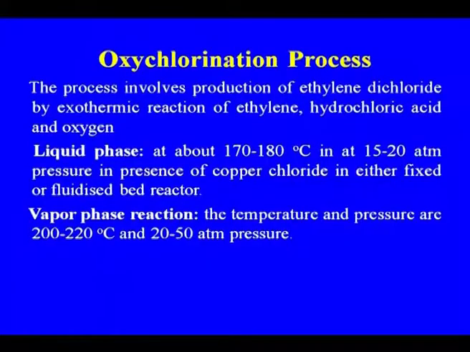In the case of the oxychlorination process, the process involves production of ethylene dichloride by exothermic reaction of ethylene, hydrochloric acid and oxygen, because here the hydrochloric acid produced in the process is being utilized. So, liquid phase or vapor phase reaction may be there. This is how the reaction and the various conditions are involved.